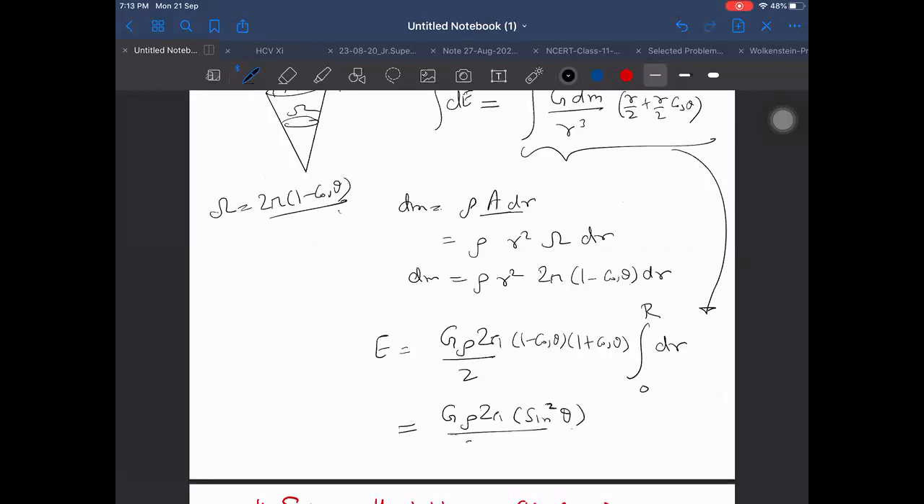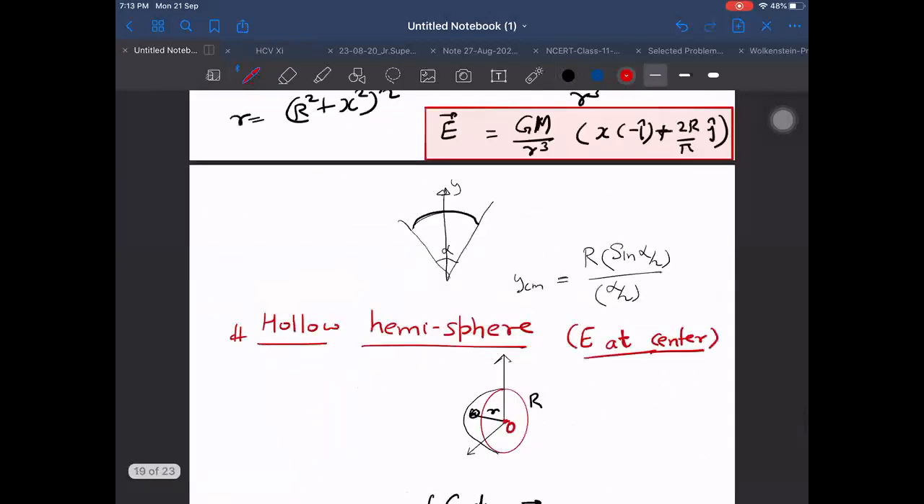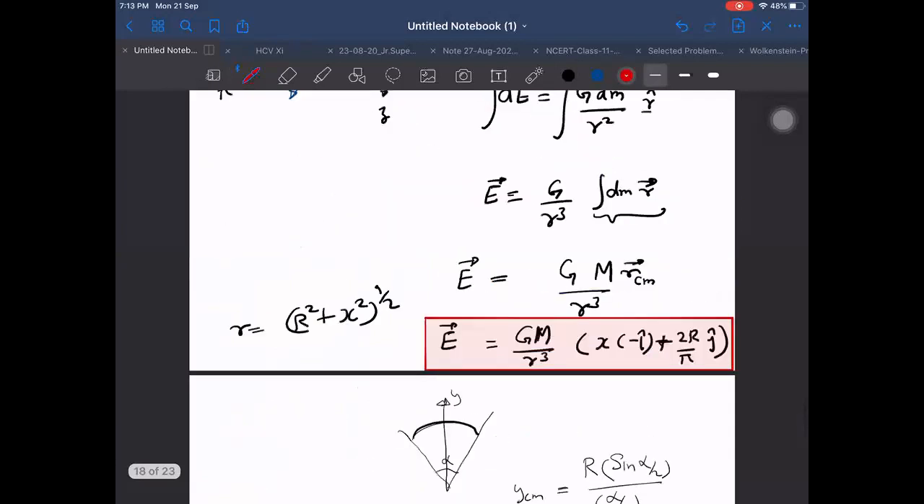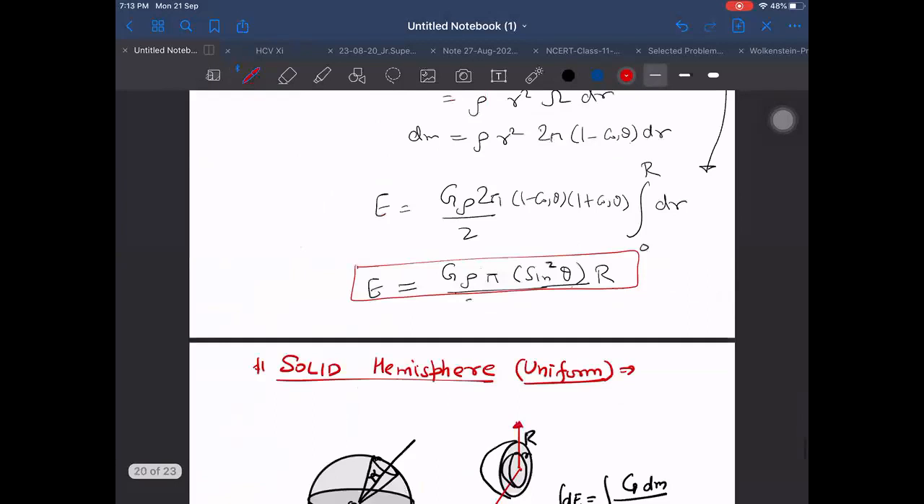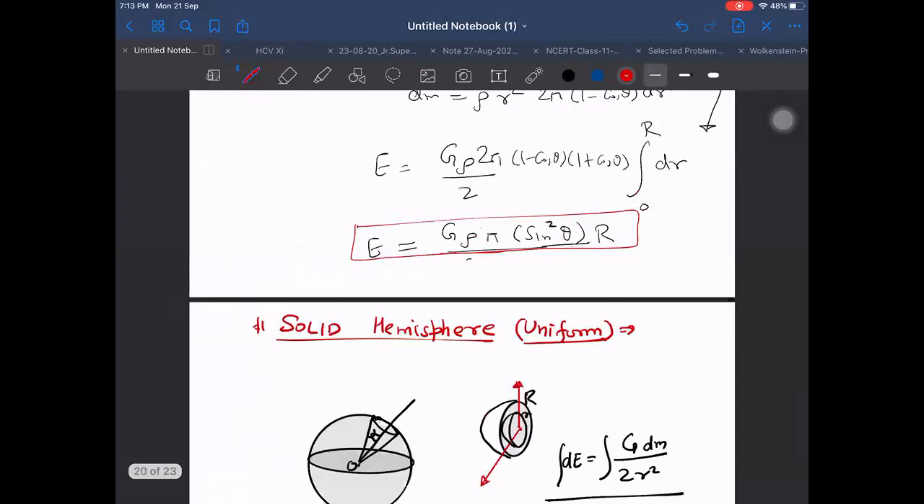Let us cancel 2 first. G rho pi into R sin square theta. That is the field. Now you remember this rho pi term is coming everywhere. I think you noticed before also. If it is in terms of rho, then rho pi will come. Otherwise, GM by R square will come, because dimensionally we get G rho pi R, or dimensionally we get GM by R square.